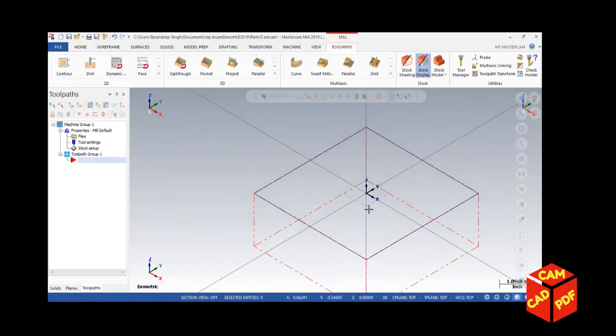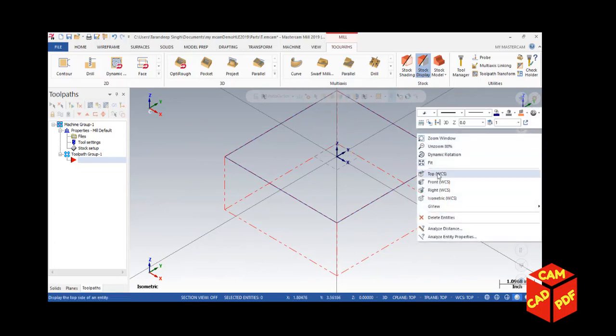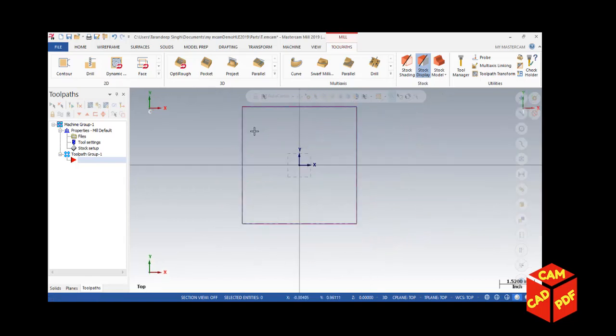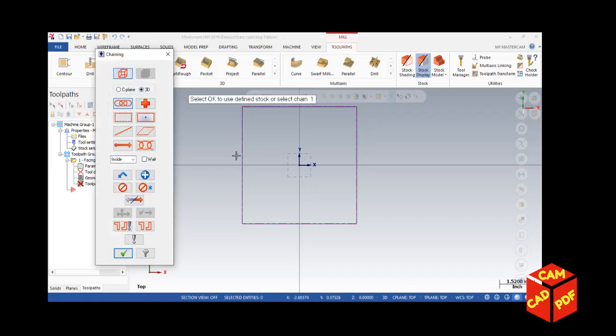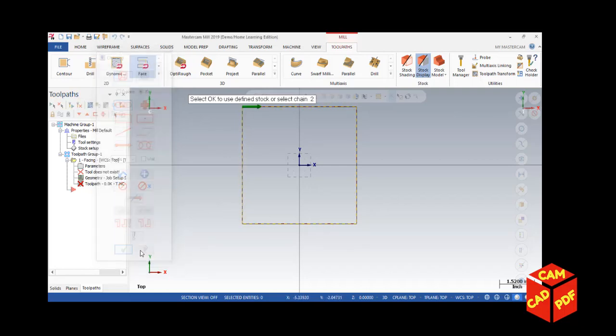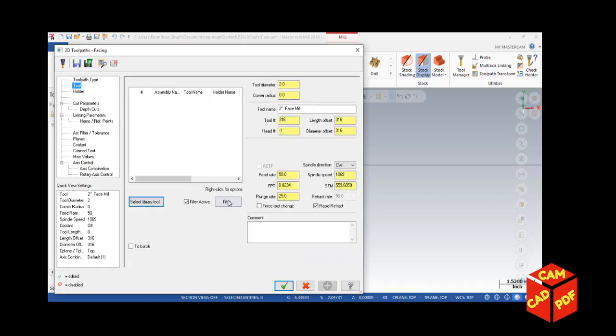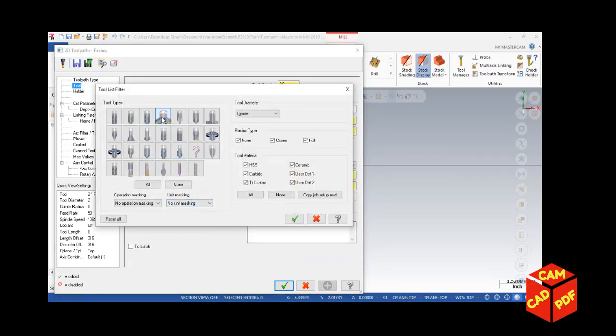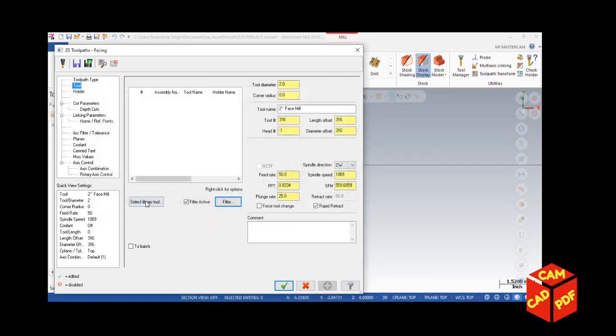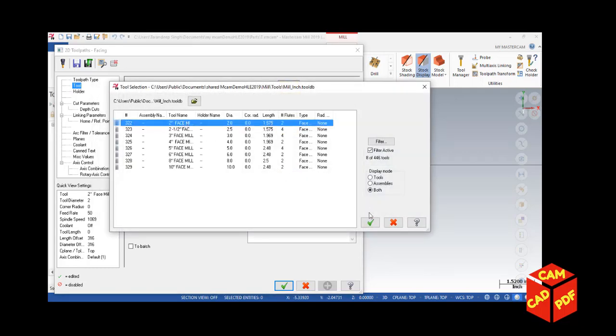This red dotted line shows our stock, which is 2 inches in height and 5 by 5. Click on top, go to facing, which quickly cleans the stock from the top of a part and creates an even surface. So click on facing, click on this chain, go to direction reverse, click OK, then select tool, filter, select face mill, OK, select tool library, 2-inch face mill,